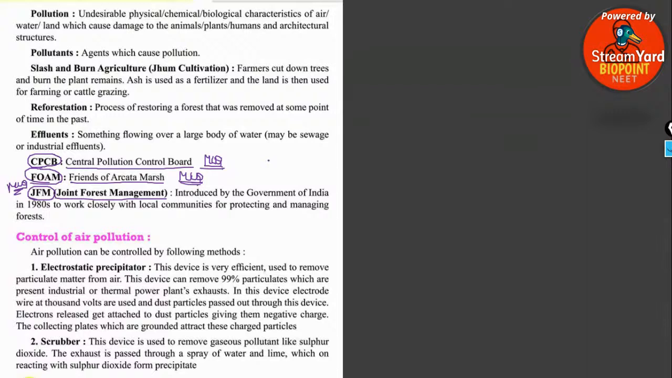When you read this, you will be thinking, very simple, joint forest management, but at the time of examination, it will come as a question also. So be ready to write any pattern of question which you can expect for the NEET examination for the coming year. Okay, everyone.